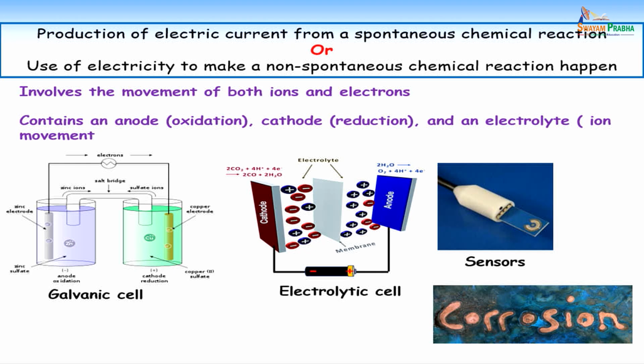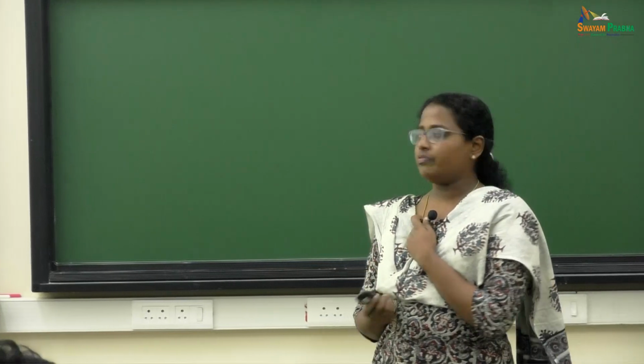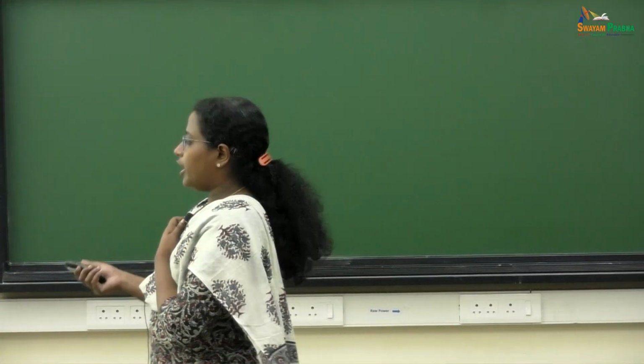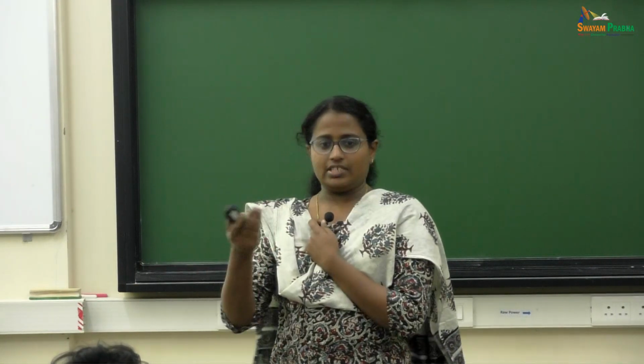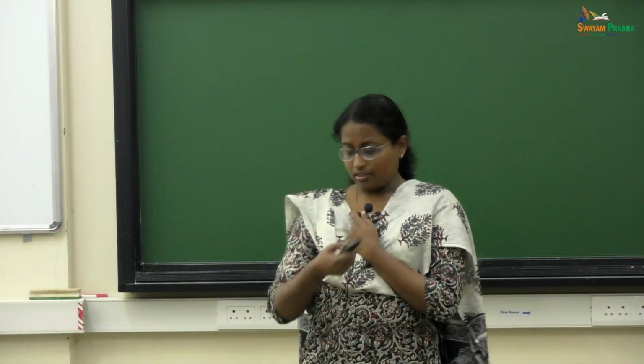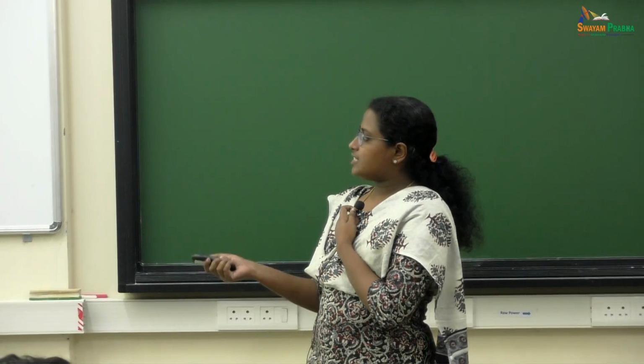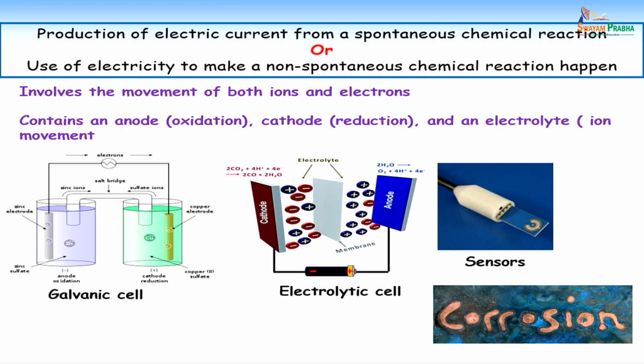In an electrochemical system, you can have different types of devices: energy conversion, energy storage devices, sensors, we can study corrosion, and you can have fuel cells, electrolyzers, etc. So this is the basics of an electrochemical system. We can have an anode, cathode and an electrolyte through which ion movement happens, and through a wire we can have electron flow.